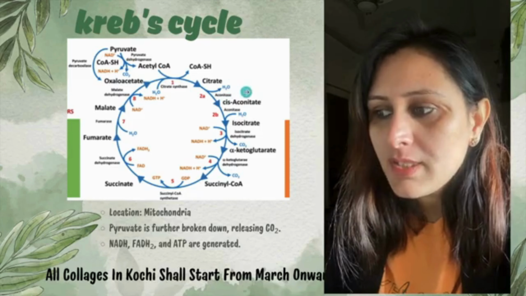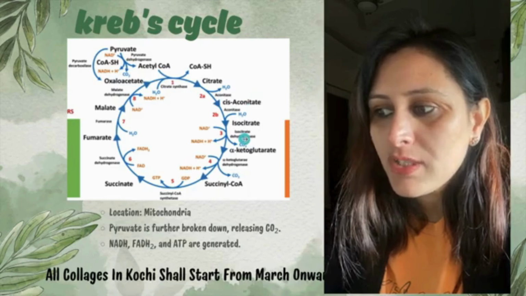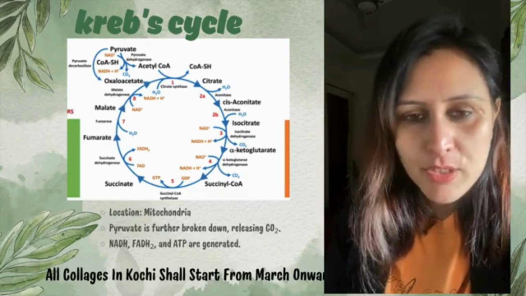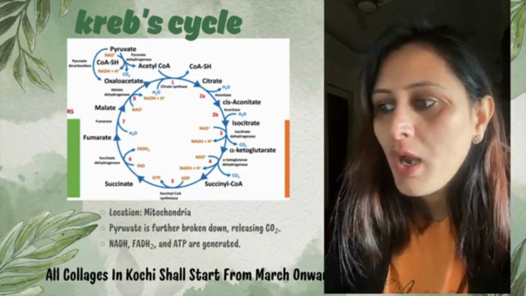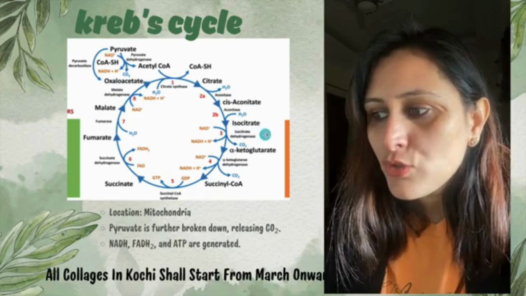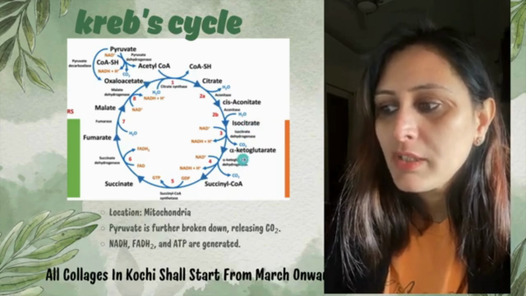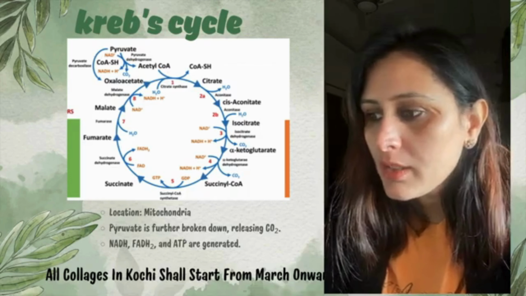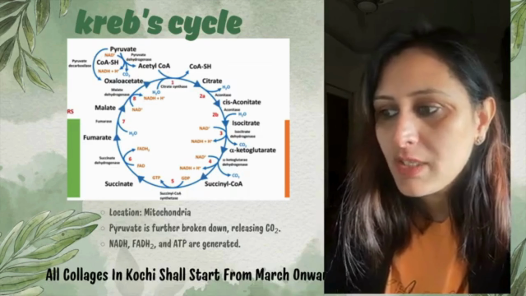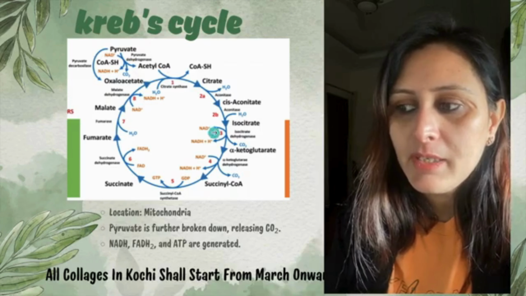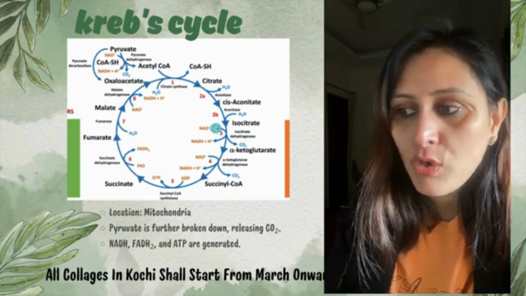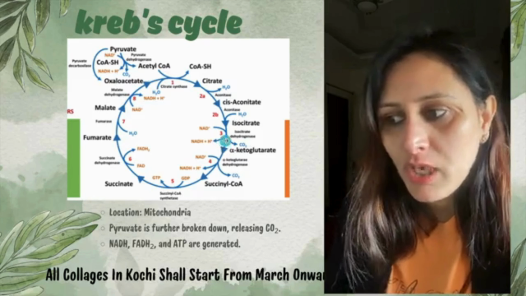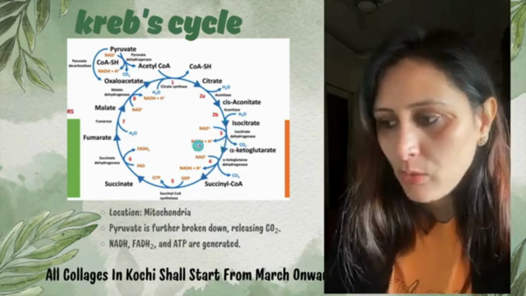Now further this citrate gets converted into isocitrate, right? With the help of an enzyme it gets converted into isocitrate. Now this isocitrate gets converted into alpha ketoglutarate, right? The enzyme used here is isocitrate dehydrogenase, and we can see over here that NAD+ becomes NADH and hydrogen is released. Since it is dehydrogenase, one hydrogen will be released out here, right?